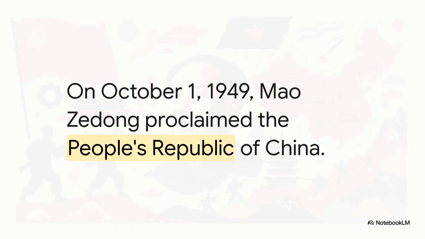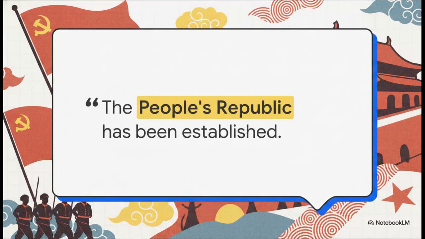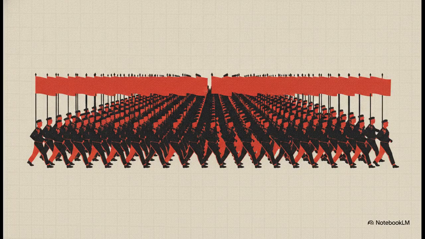Back in Beijing, this set the stage for a new era. Mao proclaimed the People's Republic of China. Fun fact though, Mao just announced the government here. He saved his famous stood-up phrase for earlier. A huge parade followed with over 16,000 troops, literally cementing the new regime's power in the capital.